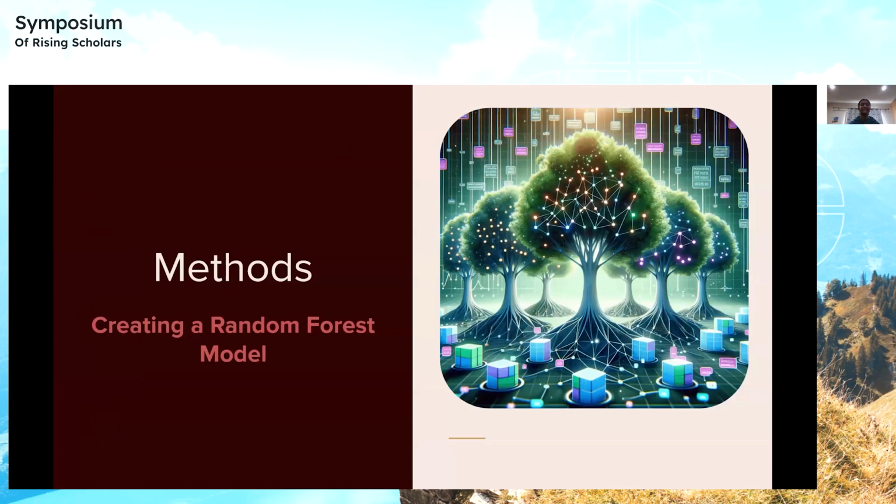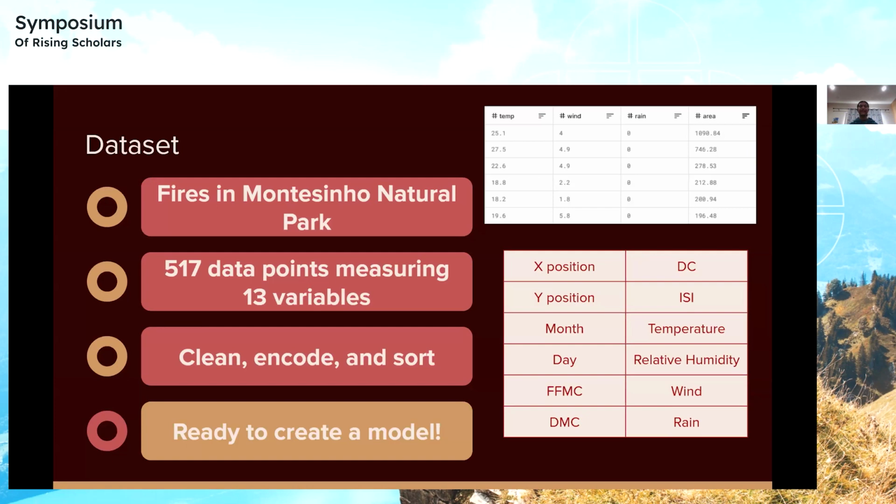Now let's look at some methods and how we created the random forest model. So we looked at fires in the Montesinho Natural Park, which is in northern Portugal. There were 517 data points measuring 13 variables. We can see them here. This included the geographic position, the time, weather, and the fire weather index values, which I talked about earlier, as well as the final land burned by the forest fire.